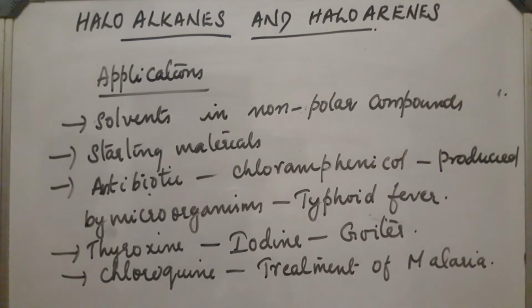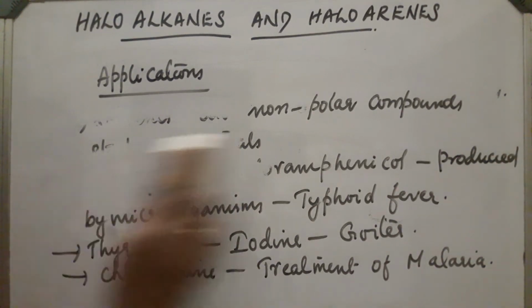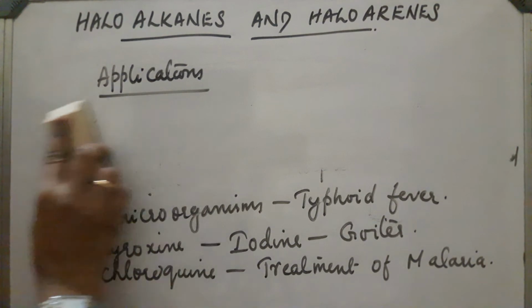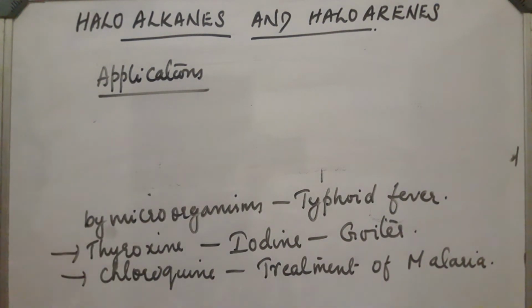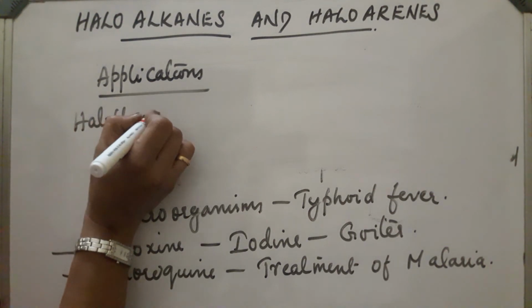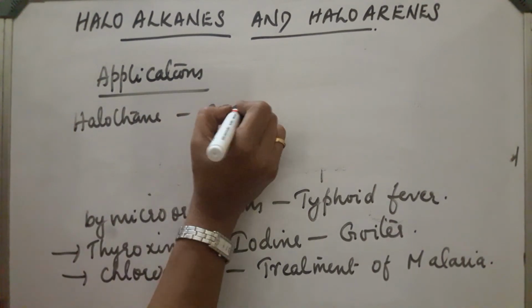Next is halothane, an anesthetic in surgery.